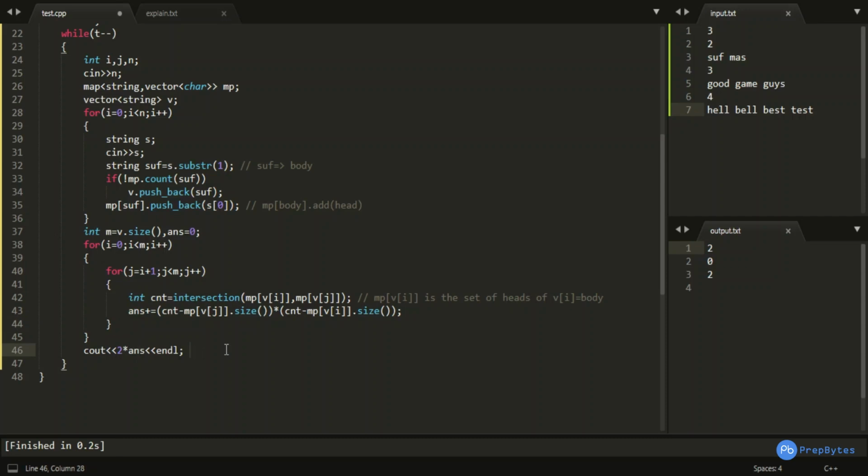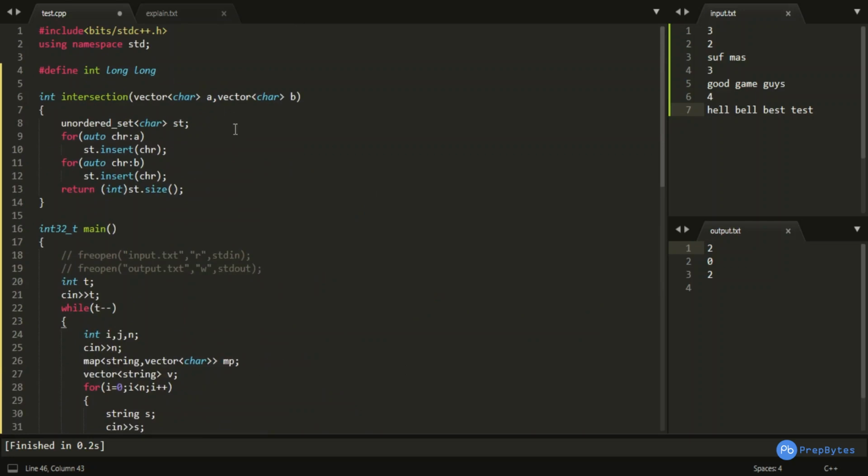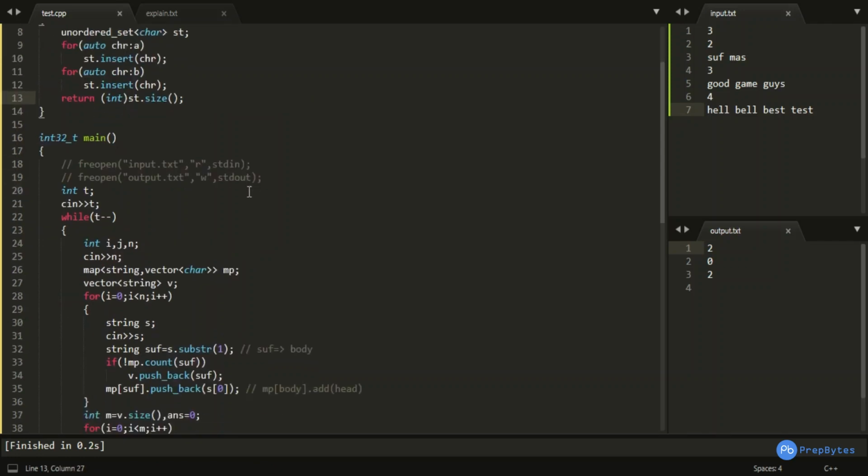Why am I printing 2 into answer? Because as I said, if S1 S2 is a possible answer, then S2 S1 would also be a possible answer. So this is the pretty basic logic, and let us move to how we found the intersection. We declared an unordered set of characters, and then we inserted all the characters present in the vector A and in the vector B, and finally we returned the size of st.